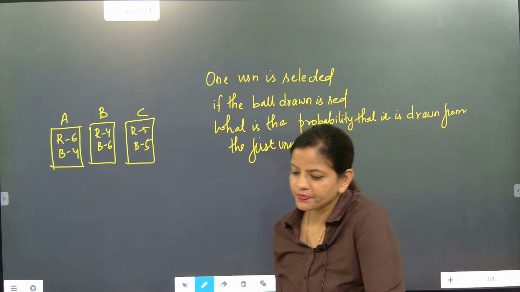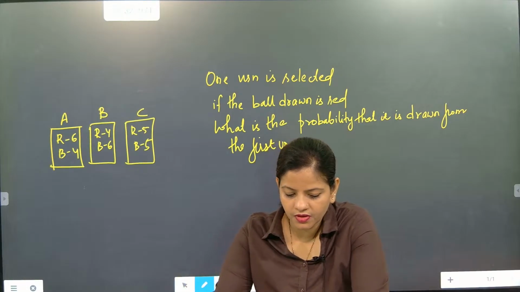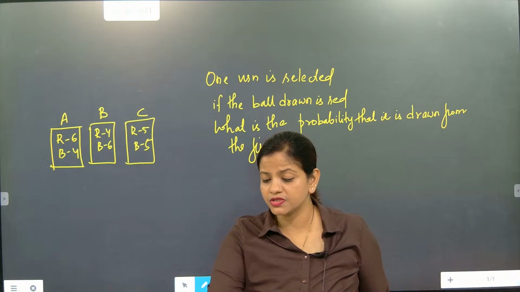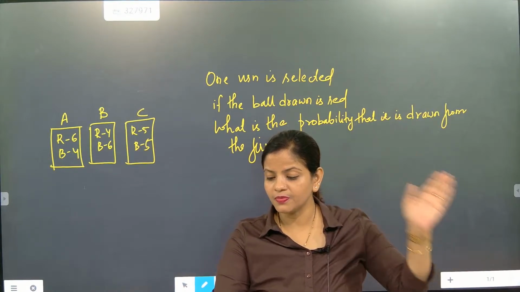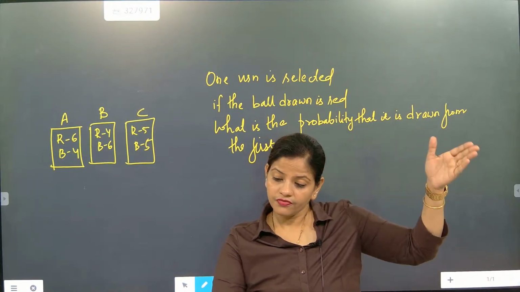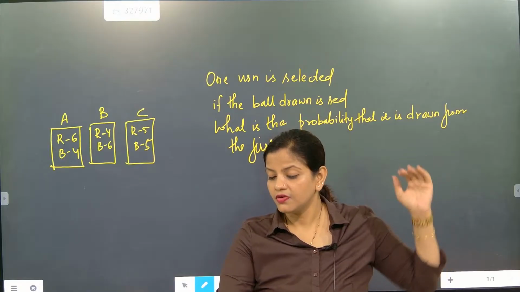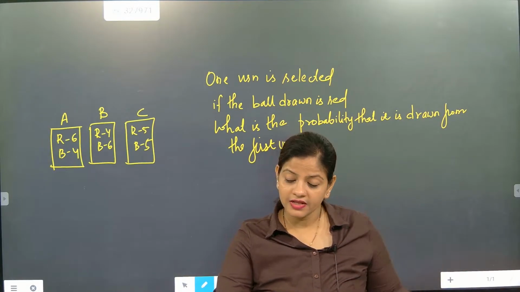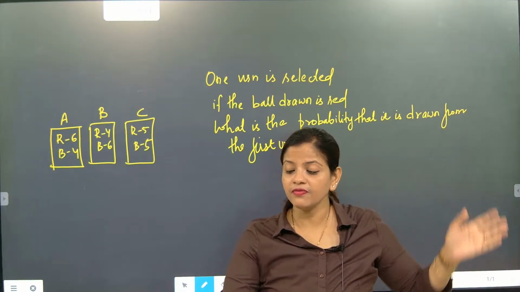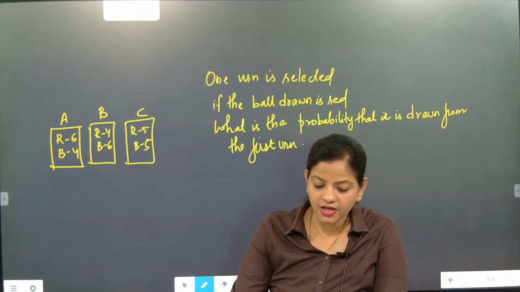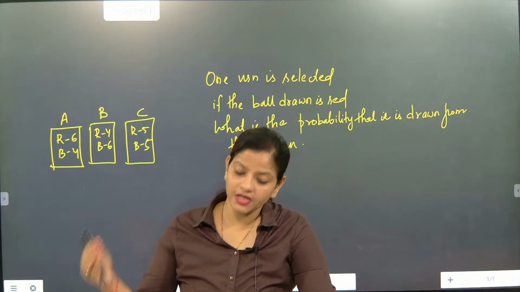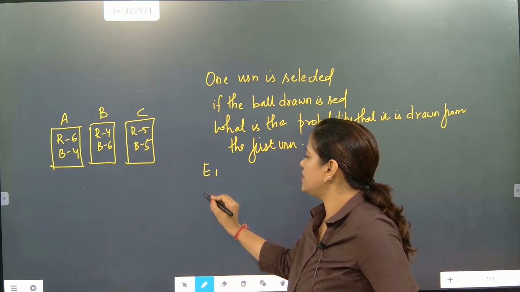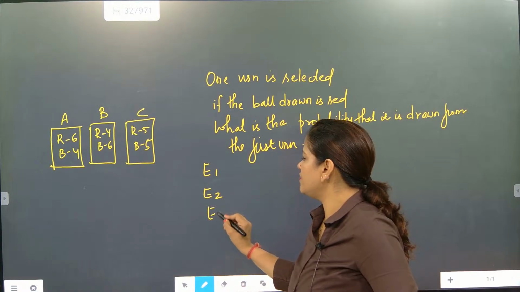Any idea? Simple idea, can I tell you? First urn by first urn plus second urn plus third urn, just like the factory question we have done. Second machine manufactured by first plus second plus third. In this, first urn content by first plus second plus third. So now beta, here again we will write event 1, event 2 and event 3.